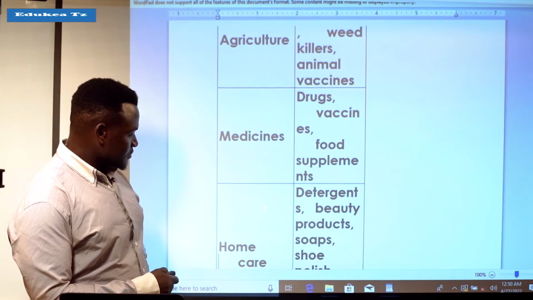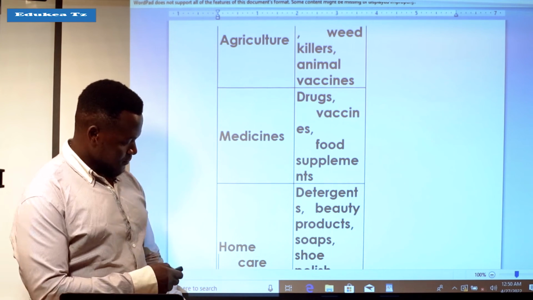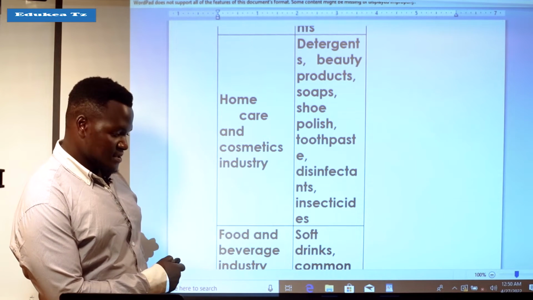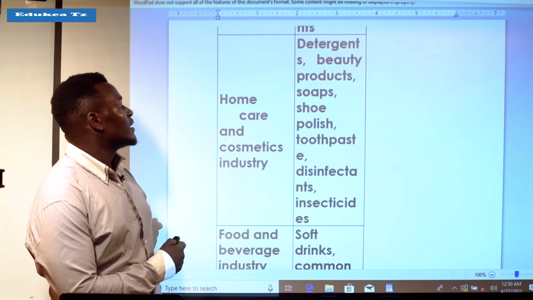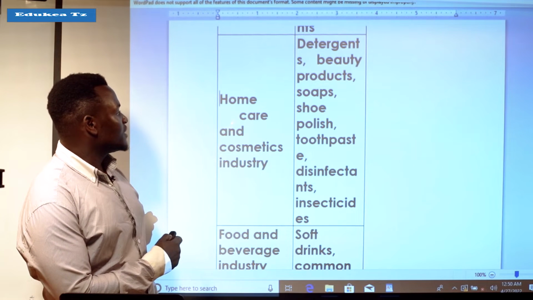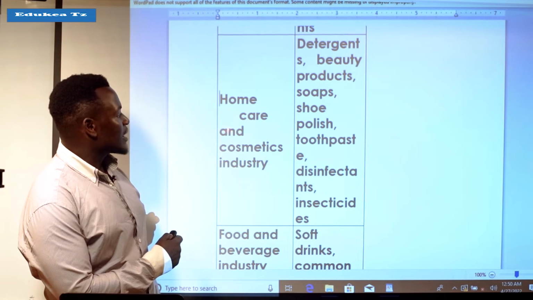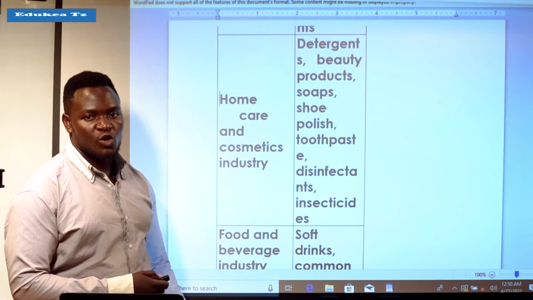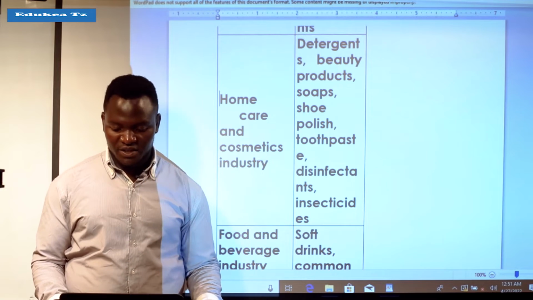And another field which is applying chemistry in large amounts is home care and the cosmetics industry. Home care and the cosmetics industry.